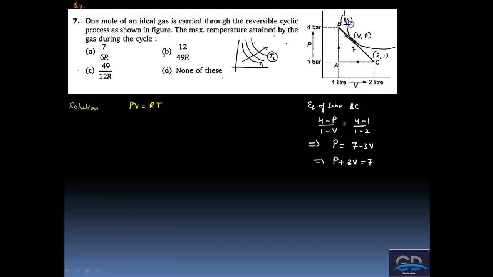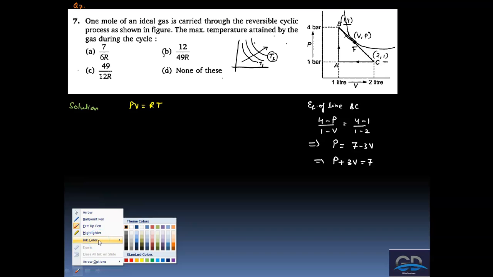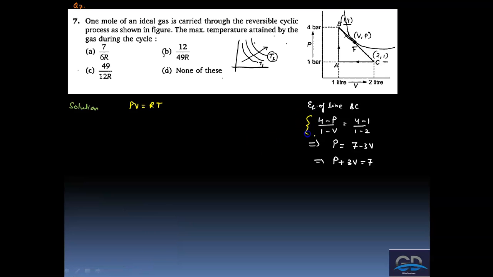The coordinate of point B is (1, 4), and the coordinate of point C is (2, 1). Take an arbitrary point where it is maximum, let us say it is (V, P). We can find the equation of the line using (y2 minus y1) upon (x2 minus x1) equal to the slope. Doing that and putting in the values, we get the equation of this line, which is P plus 3V equal to 7.